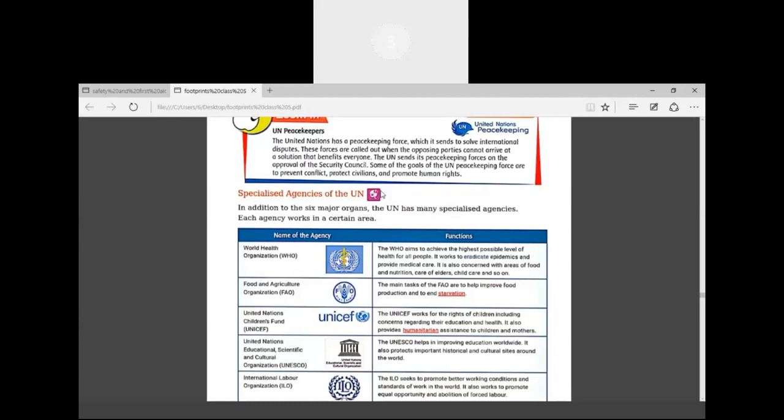Okay, and the non-permanent members will be appointed by the General Assembly. They will be elected, means elections will be there for them in the General Assembly. And they will be appointed for 2 years. For how many years? 2 years only.